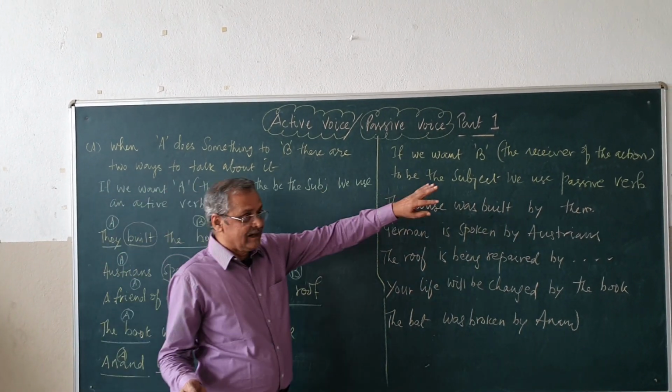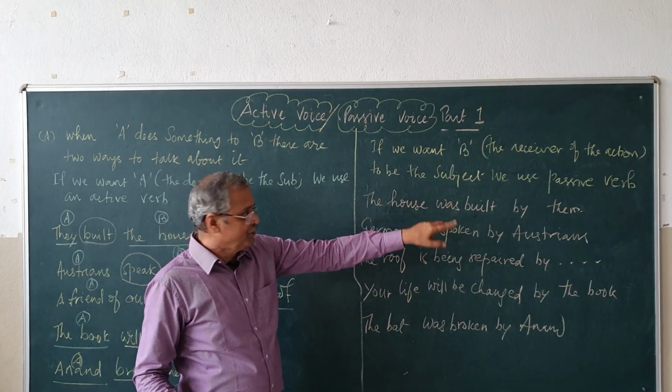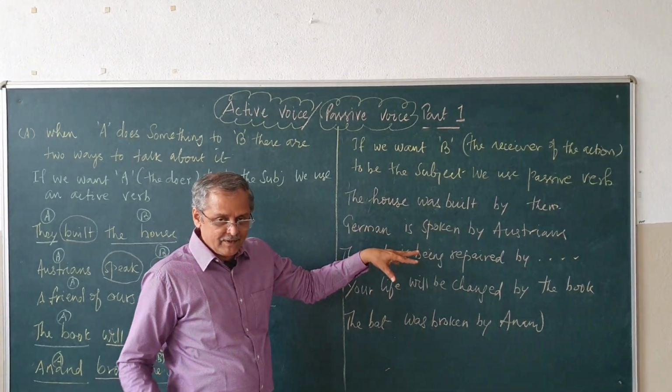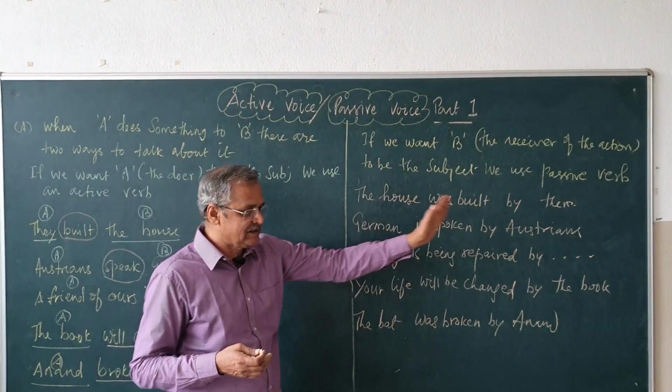If we want the receiver of the action to be the subject, then we use the passive verb. That means the object comes to the place of subject, the past participle is introduced, by is introduced, then the subject goes to the place of object. You can see all this in these steps.